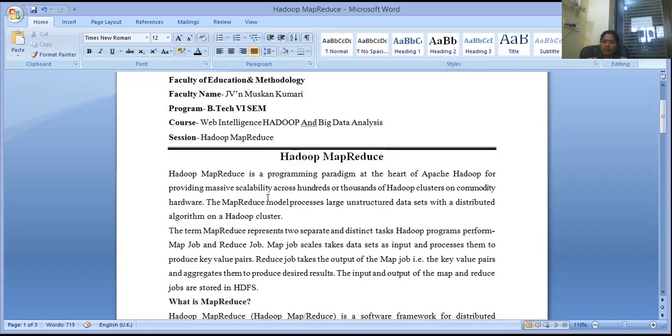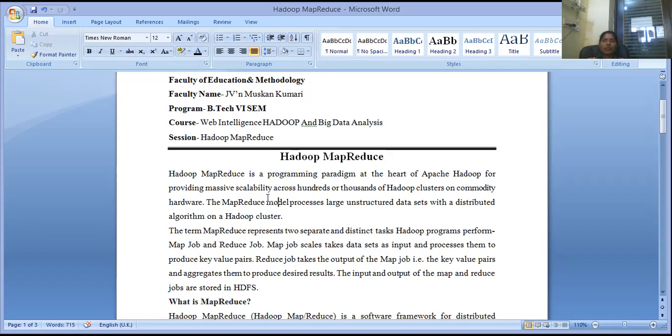What does MapReduce perform? MapReduce is a model which processes large unstructured data sets, implementing a distributed algorithm over the unstructured data set on a Hadoop cluster. The term MapReduce also represents two separate and distinct tasks.